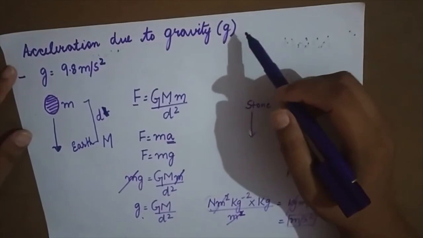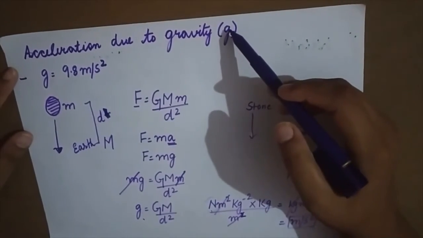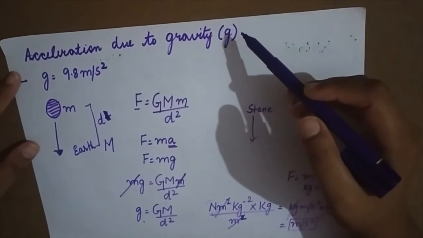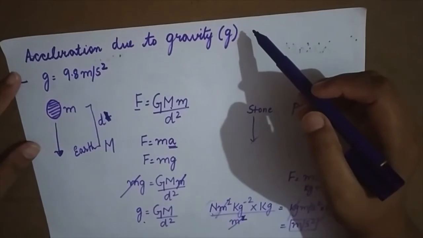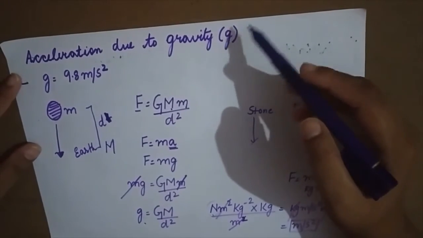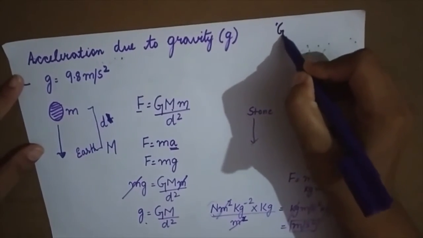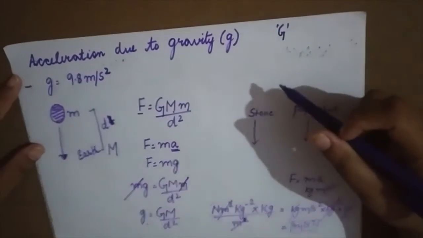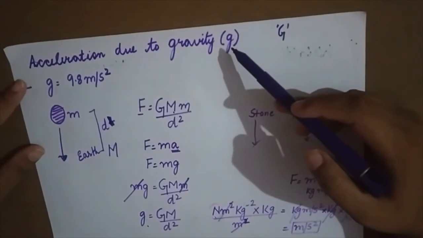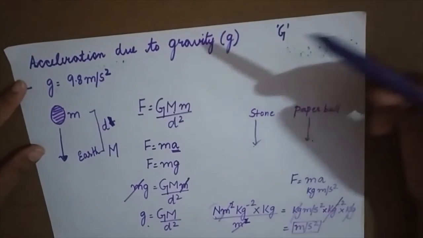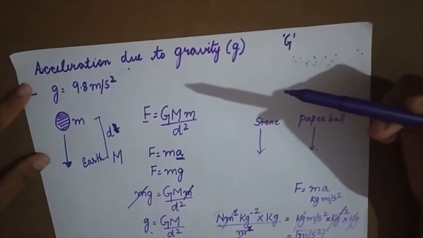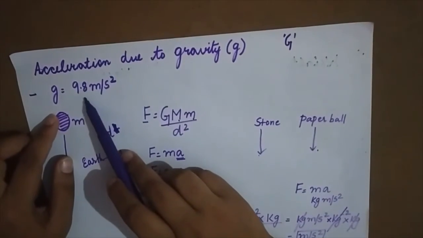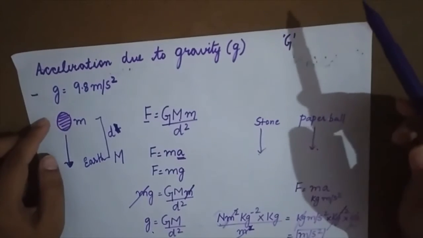Acceleration due to gravity. The symbol that is used to represent acceleration due to gravity is small g. Now students, there is a difference between the symbol capital G and small g. Capital G is used for the universal gravitational constant, whereas small g is used for acceleration due to gravity. So whenever you are representing them, you need to be very careful. The value of acceleration due to gravity is 9.8 meter per second square.